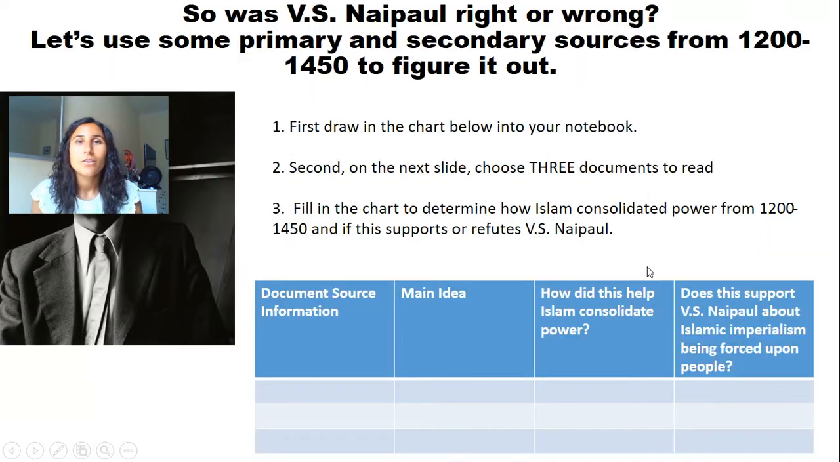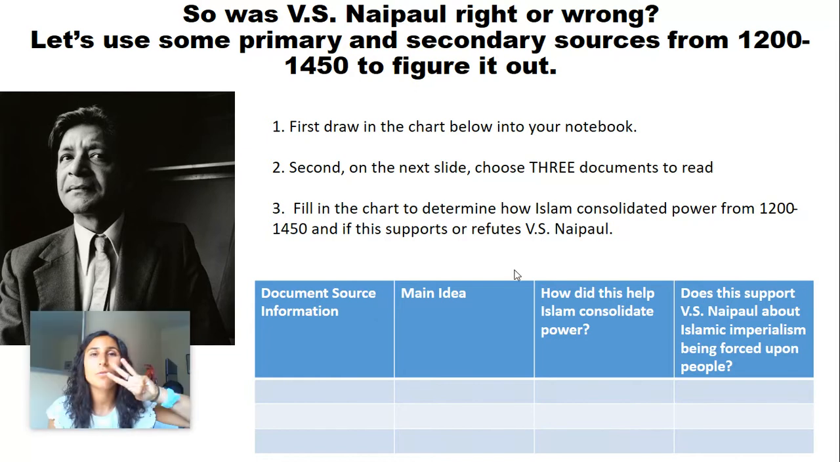Naipaul's argument? So on the next slide, you guys will see a PDF where I'm going to ask you guys to choose 3 documents of your choice to complete the chart, and then you'll do a little reflection. We'll meet back here for our ending SAQ.